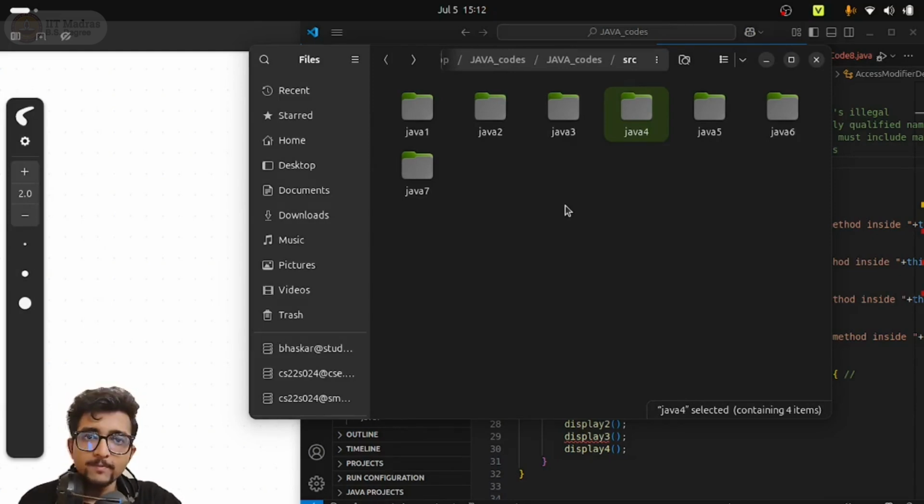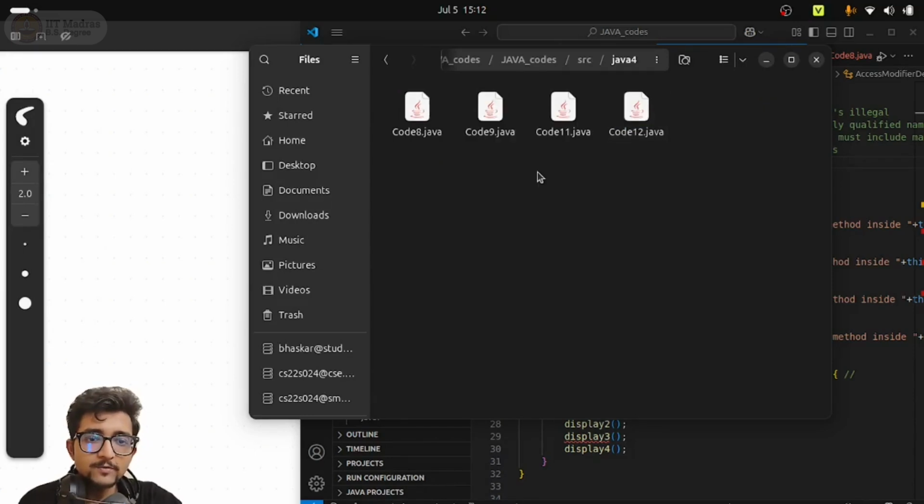When we discuss the rules, we will see there are multiple rules with respect to packages, but essentially they are simply folders or directories in which we have our .java files. The code files we are writing are present inside these folders, and these folders are nothing but packages. Java 1 is a package, Java 2 is a package, Java 7, Java 4, all of these are individual packages. Now I can also have multiple levels of packaging.